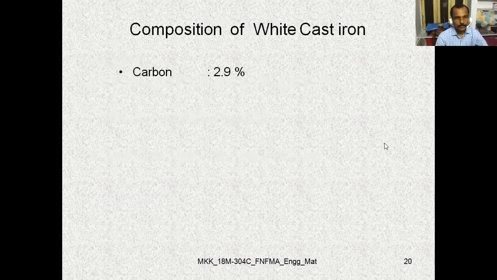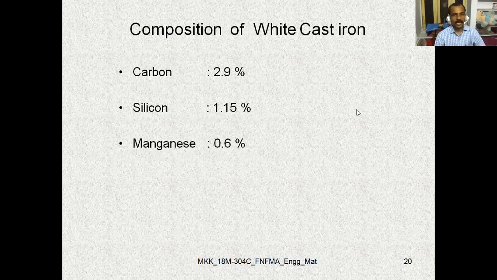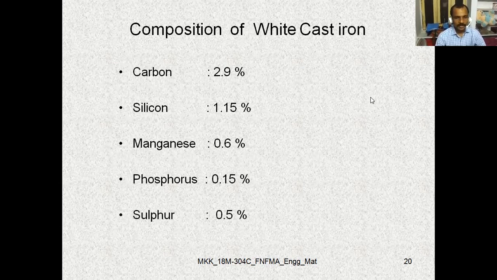Coming to the composition of white cast iron, what are the compositions? Let us have a look. Carbon is 2.9%, silicon 1.15%, manganese 0.6%, phosphorus 0.15%, sulfur 0.5%.